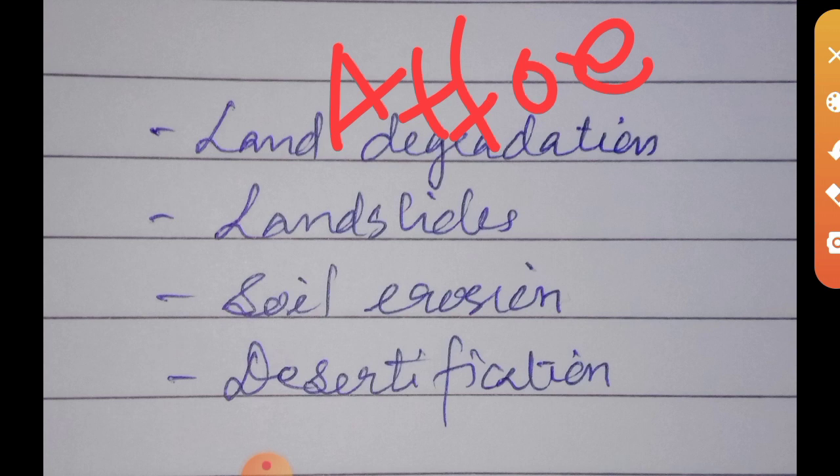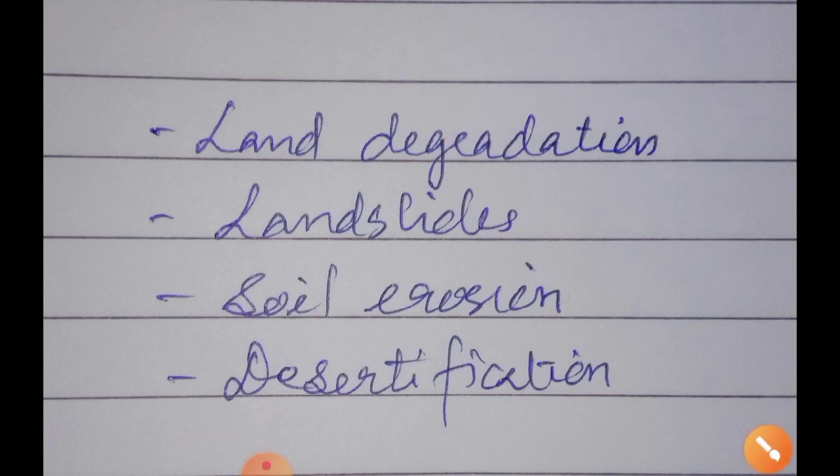So that is all for today. Next class we can discuss more about these problems in the textbook. A case study is also given, and the measures taken to conserve or protect the land resources from these problems.